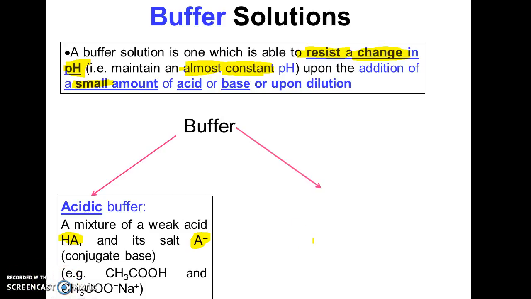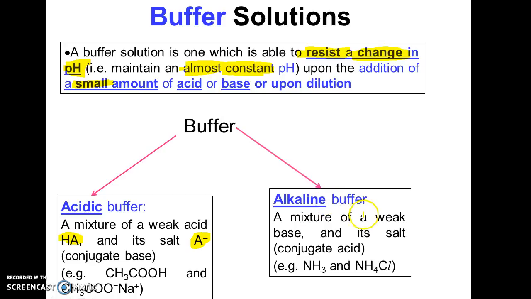What about the alkaline buffer? An alkaline buffer consists of a mixture of a weak base and its salt, which is the conjugate acid. For example, the weak base ammonia, NH3, and its conjugate acid. So the weak base is ammonia, and the conjugate acid is NH4+.